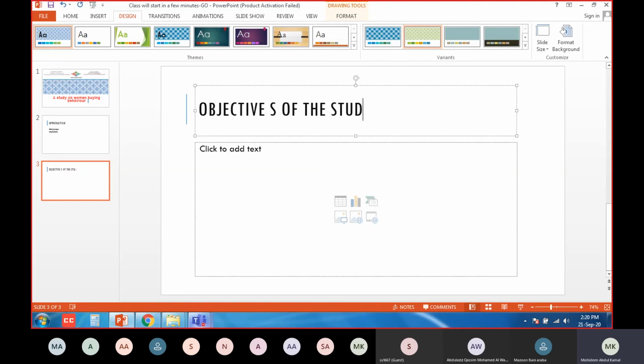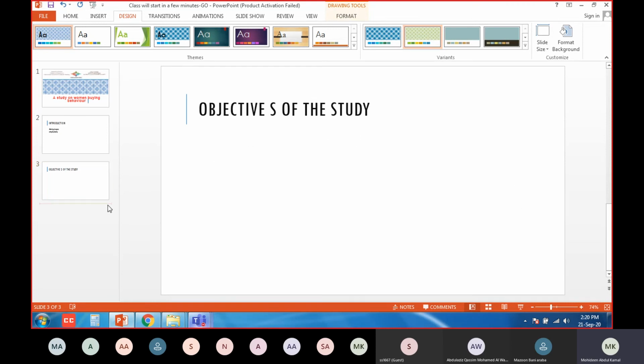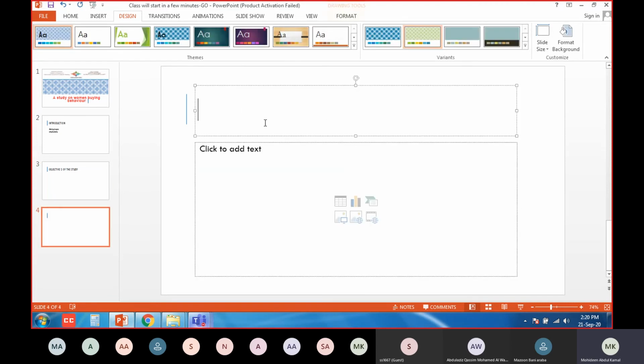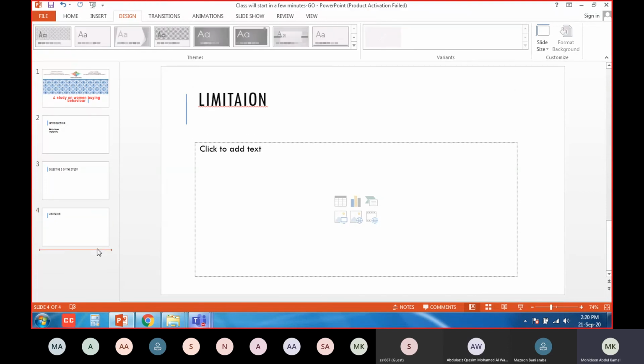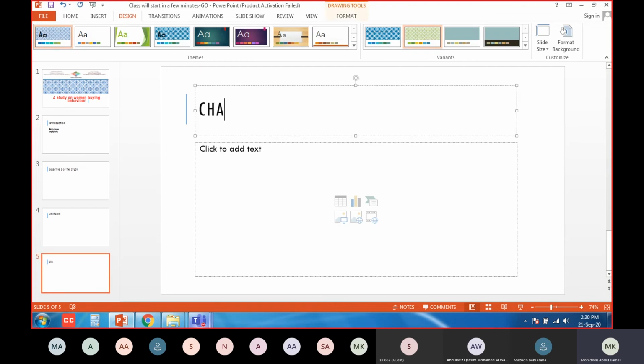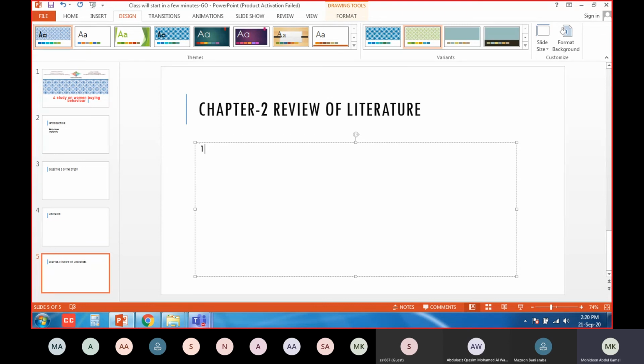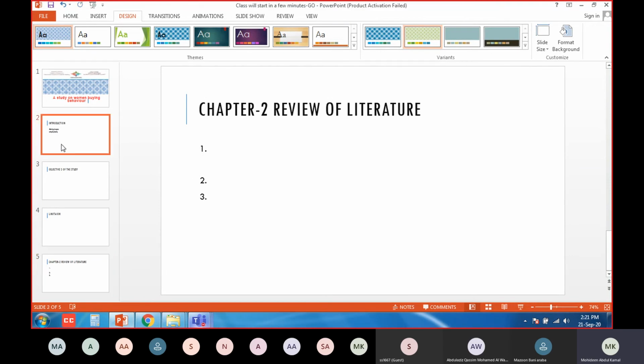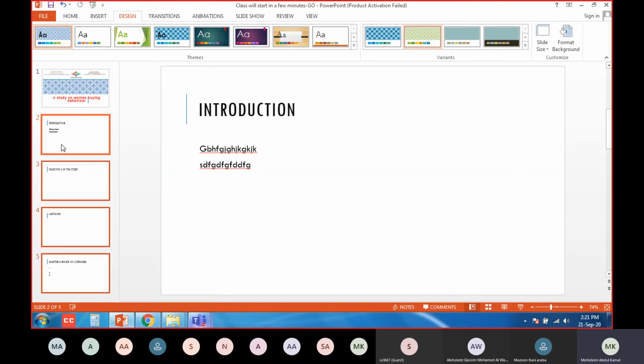objectives of the study. You give 1, 2, 3, 4 objectives, however many objectives you have. In the next slide, limitation. Finished. Chapter 1 is finished. Then next slide, chapter 2, review of literature. First literature, second one, third one. Finish. Put all the information there and you can start presenting your presentation.